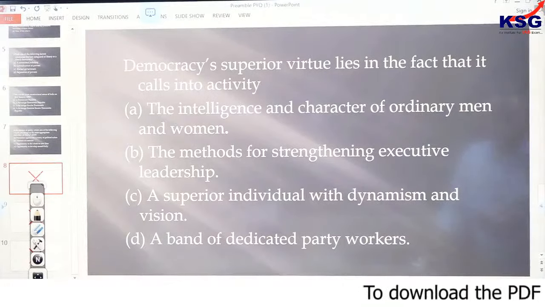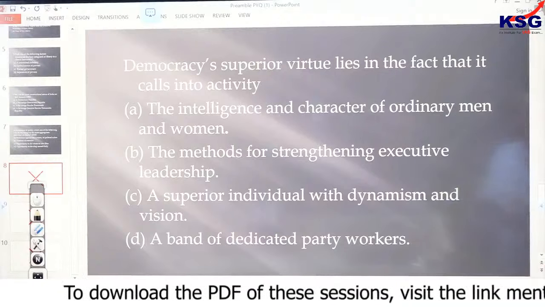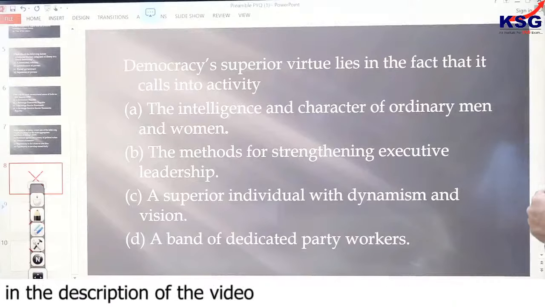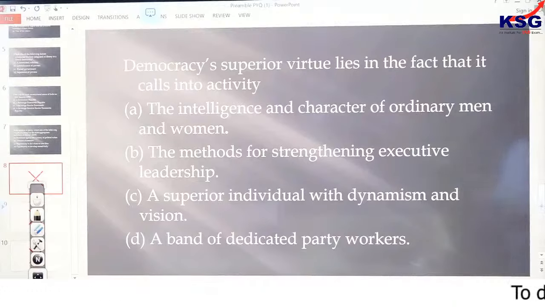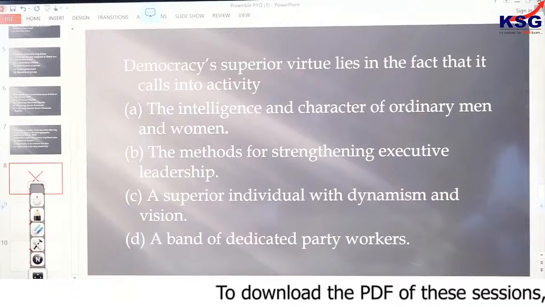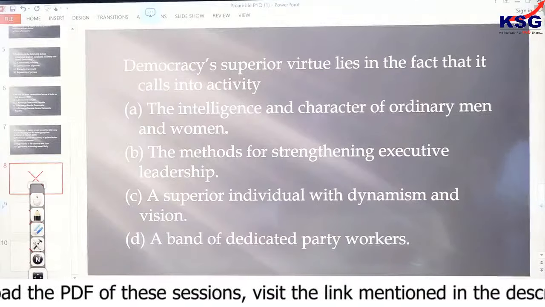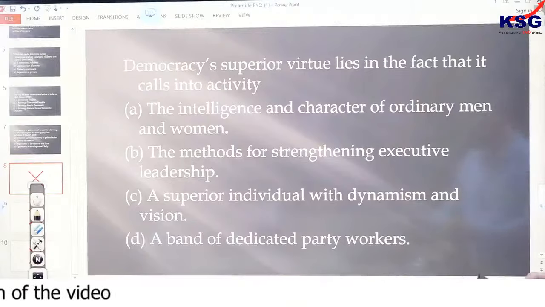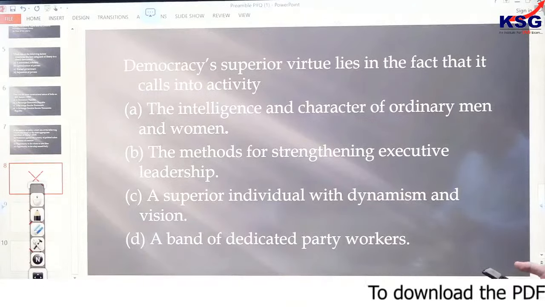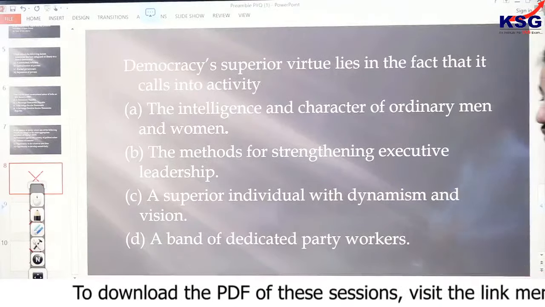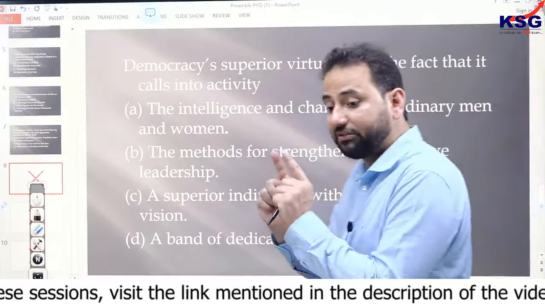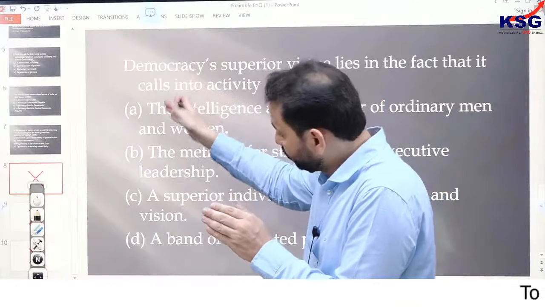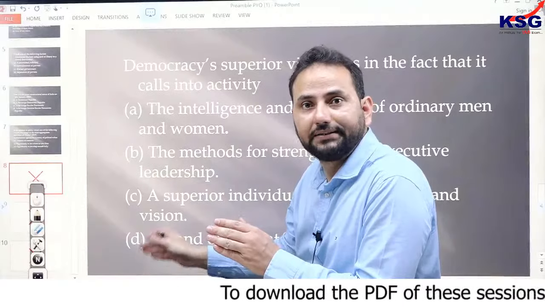See, even if you know the answer of a question, please mind one thing very clearly, that just going through the correct option is never a solution. We have to see these questions from the point of view that we have to read all the options. Various times this will happen that you know the answer and option A is correct, but even after option A being correct, there can be some other options which may be more correct than option A. So even if you know the answer in the prelims examination, please go through all the options and see the best answer.